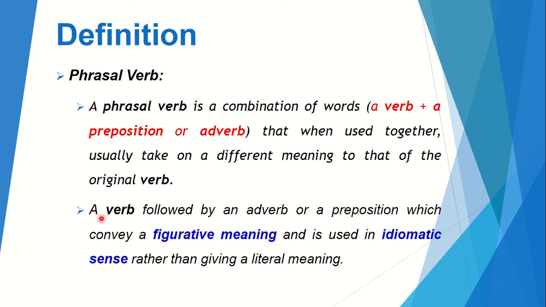In other words, a verb which is followed by an adverb or a preposition, which conveys a figurative meaning and is used in an idiomatic sense rather than giving a literal meaning, is called a phrasal verb. So keep in mind that when a verb is used in a phrasal verb, it changes its meaning, it is not taken in a literal meaning, and it gives a figurative and idiomatic sense.